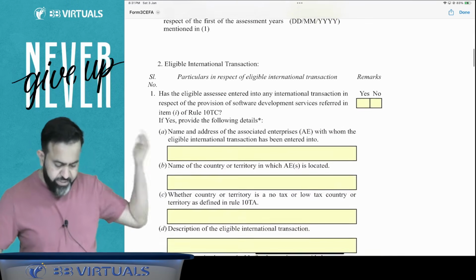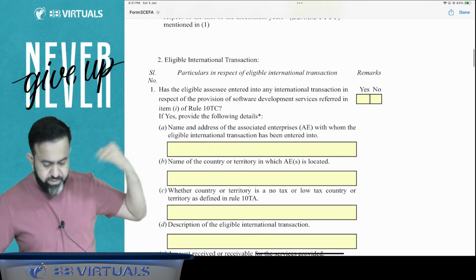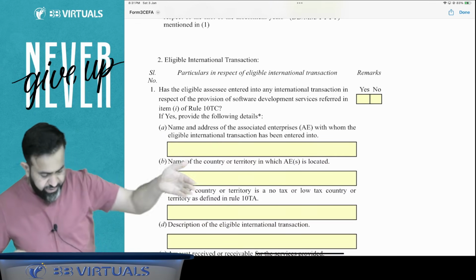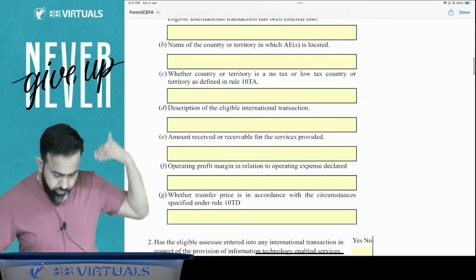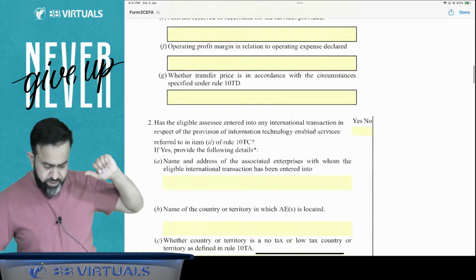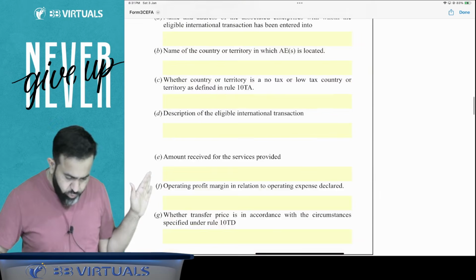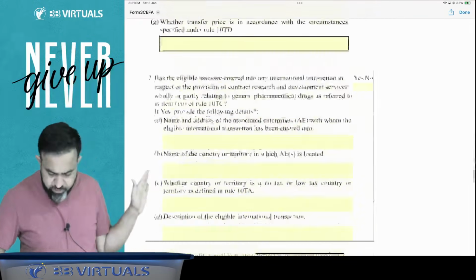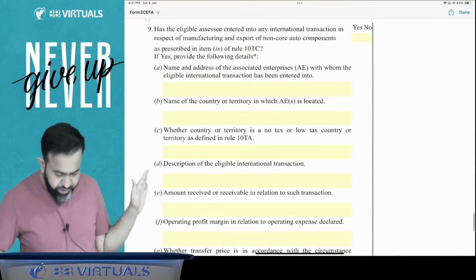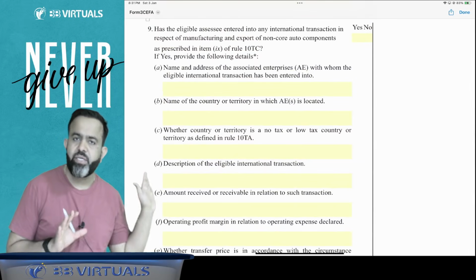And guys, eligible international transaction means your associate enterprise detail. What is the value of that international transaction? Everything you have to mention here, and this is called one form. That form you have to file to opt for the safe harbor rules.